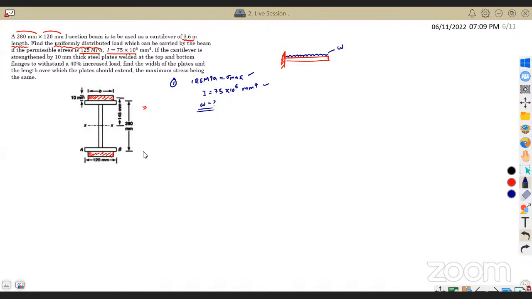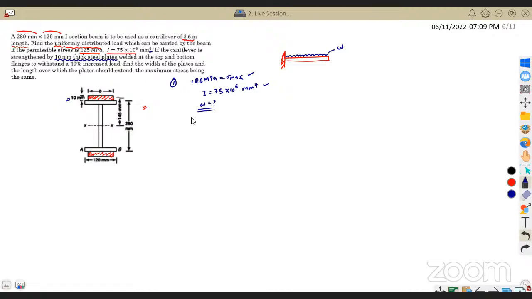Anyone can do it. Let me read the next question. Now see, if the cantilever is strengthened by 10 mm thick steel plates. Okay, see, until the first question, until this line, they are not saying anything about 10 mm thick steel plates, which means the red shaded region which I showed you, which has 10 mm thickness, there is no plate present.